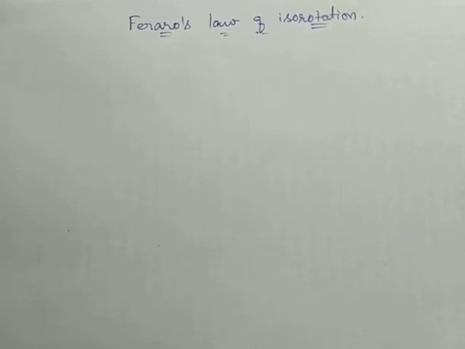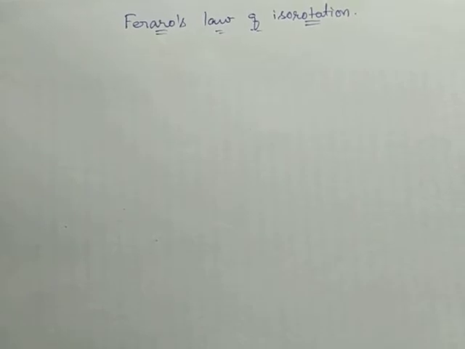Hello everyone. In this video we are going to study Ferraro's law of isorotation.